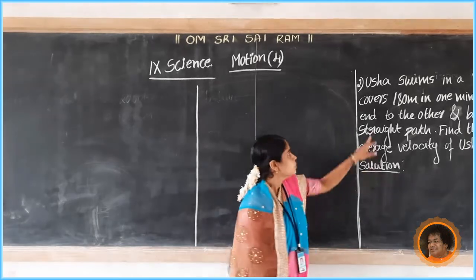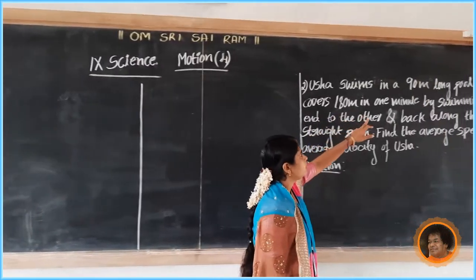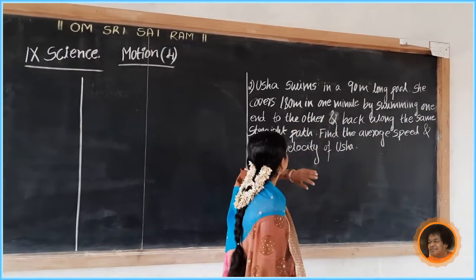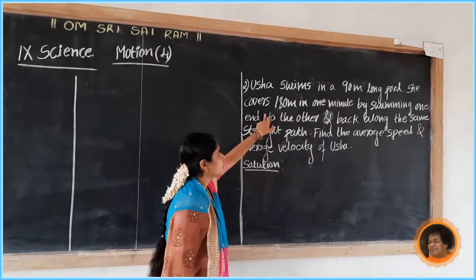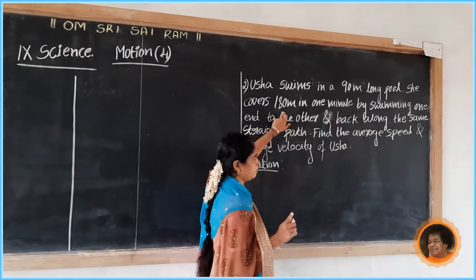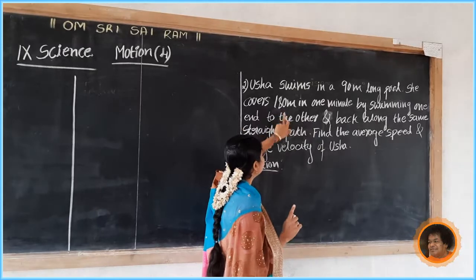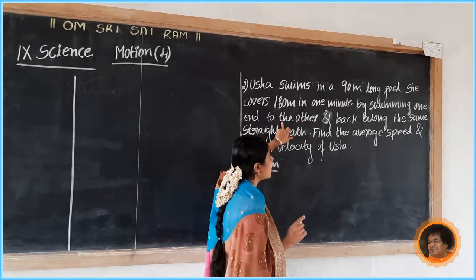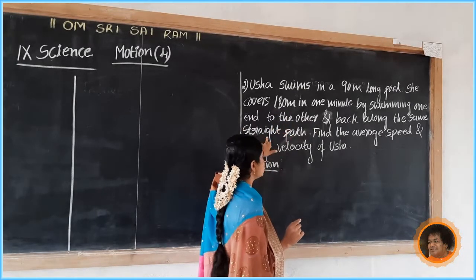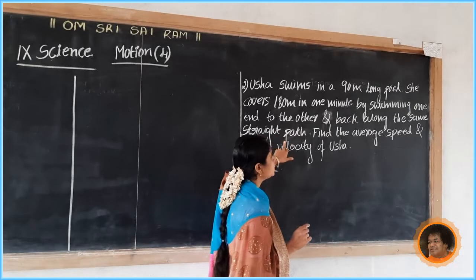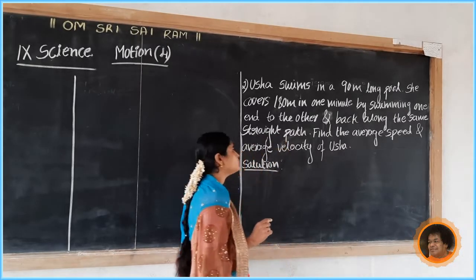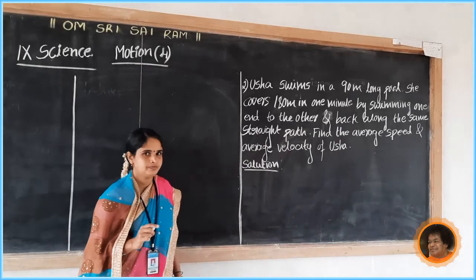Second problem. Usha swims in a 90 meter long pool and she covers 180 meter in 1 minute by swimming one end to the other and back along the same straight path. Find the average speed and average velocity of Usha.